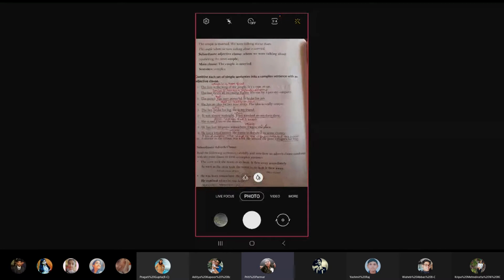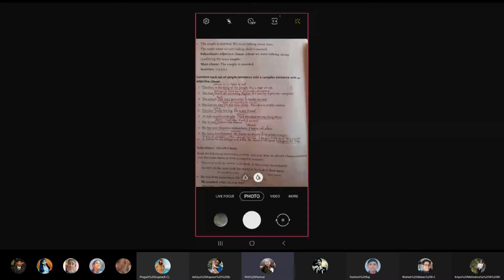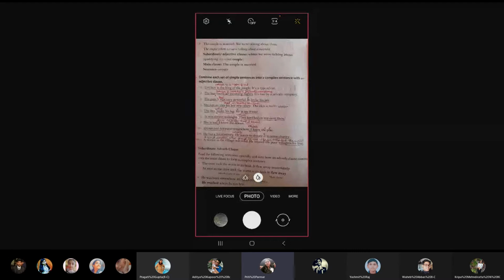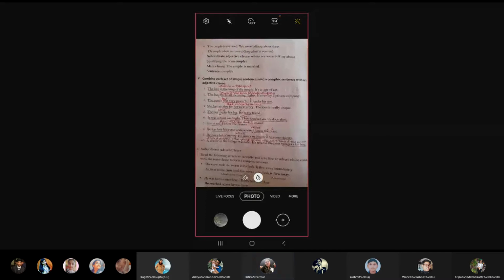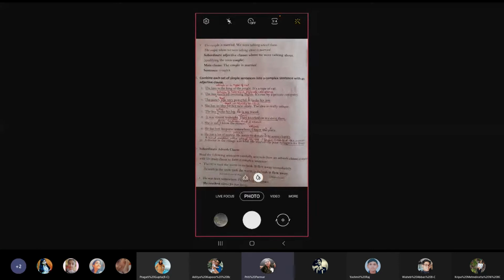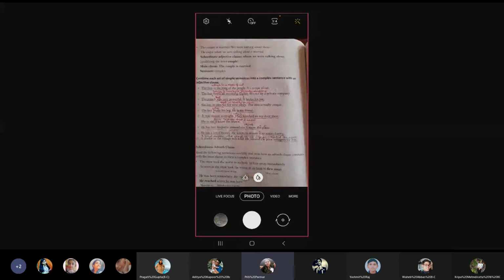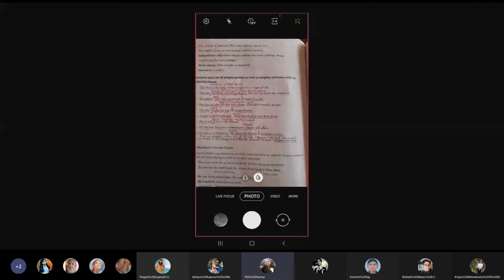Number nine: he has a lot of money. He wants to donate it to some charity. Answer: he has a lot of money which he wants to donate to some charity. Number ten: a doctor in the village was killed. He treated the poor villagers for free.